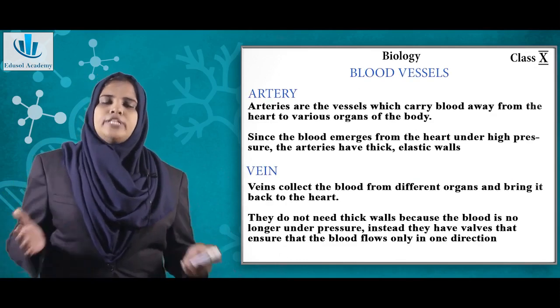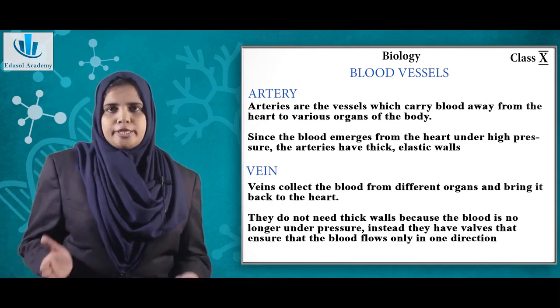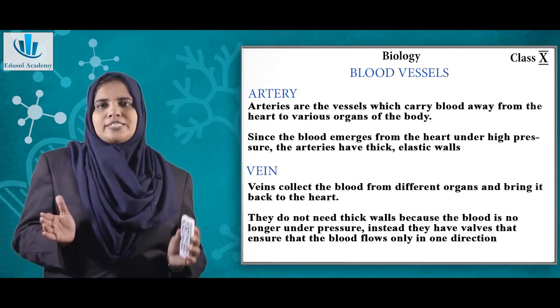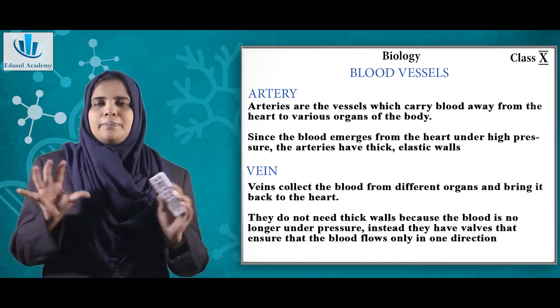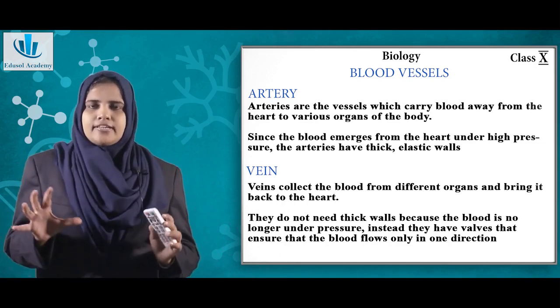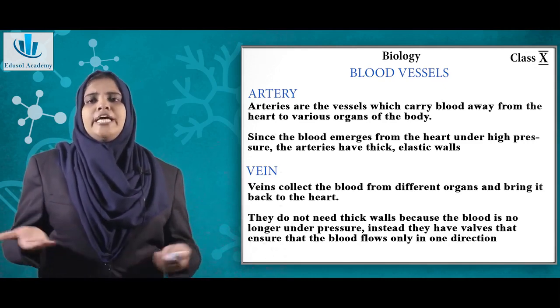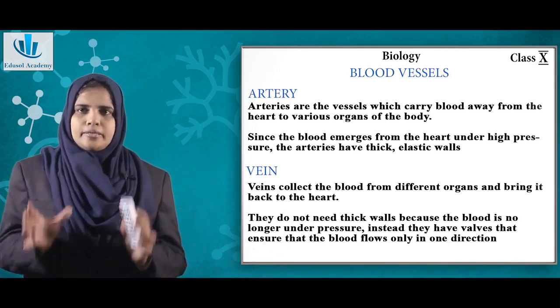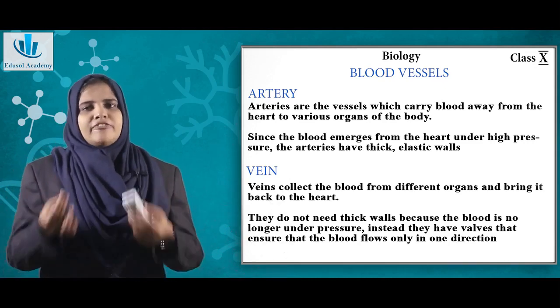Now coming on to the other components of transportation, the most important probably are the blood vessels. When you talk about blood vessels, there are basically three: artery, vein and capillaries. Arteries are the blood vessels that carry blood away from the heart.